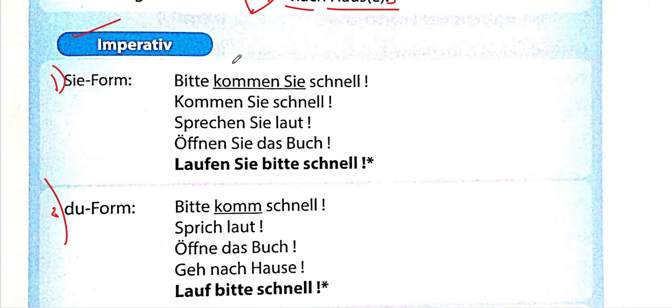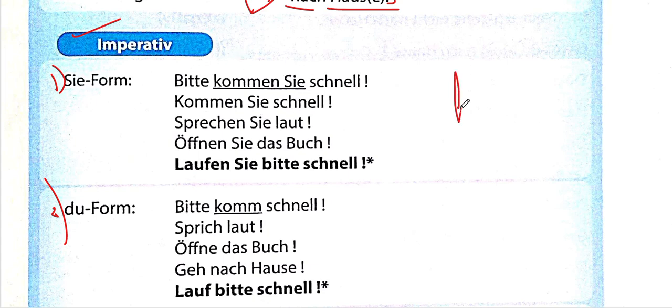For example, if I take kommen here, for Sie it will be kommen, but for du it will be kommst, for ihr it will be kommt. So these are different verb conjugations. For this, you need to learn the verb conjugation table. Okay, if I talk about this, bitte kommen Sie schnell. Bitte kommen Sie schnell. So what are you able to see?